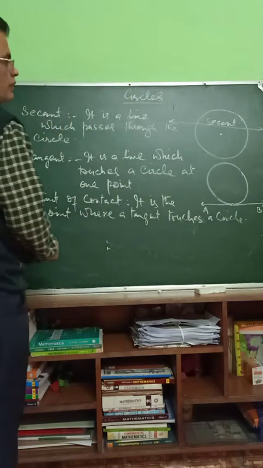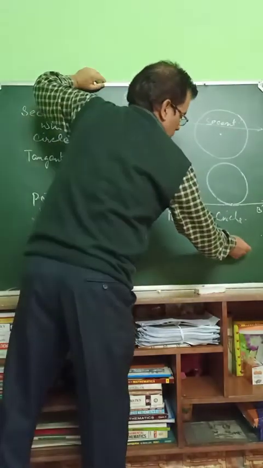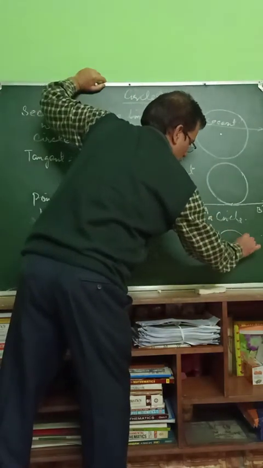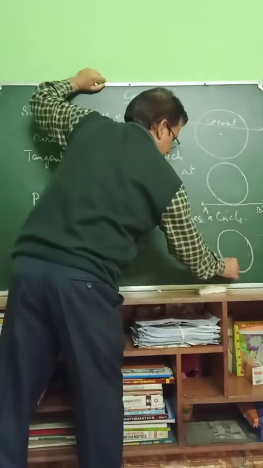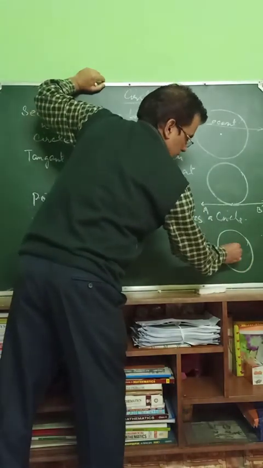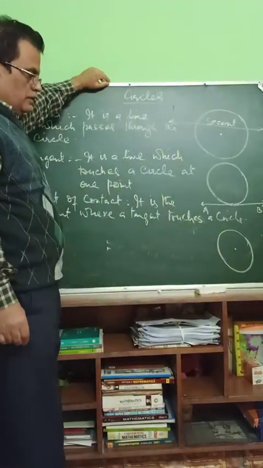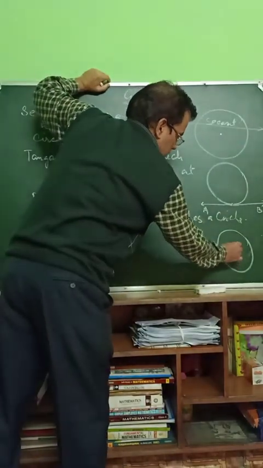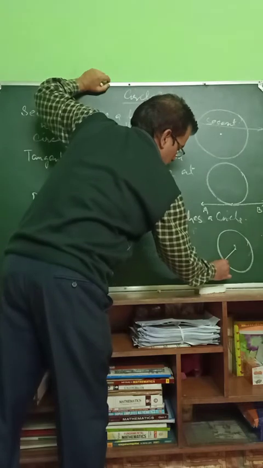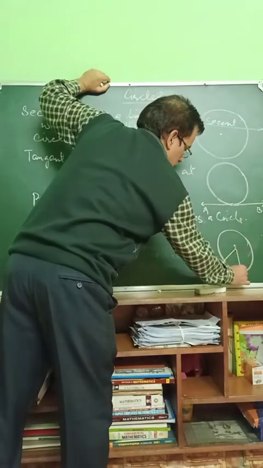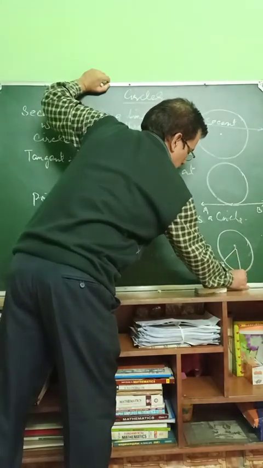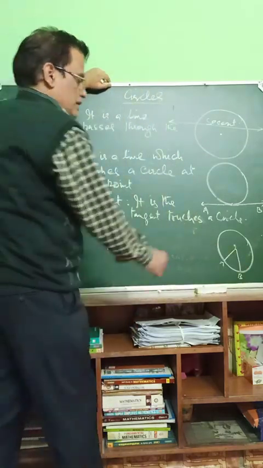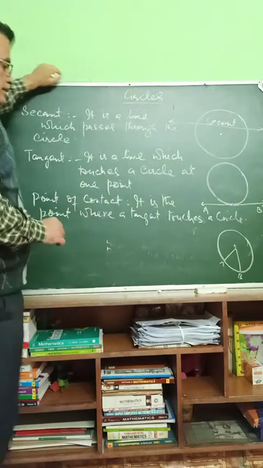Then it is sector. What is sector? If this is the center of the circle, and if there are two radii being made, this is one OA, and here it is OB, this AOB portion is the sector of the circle.